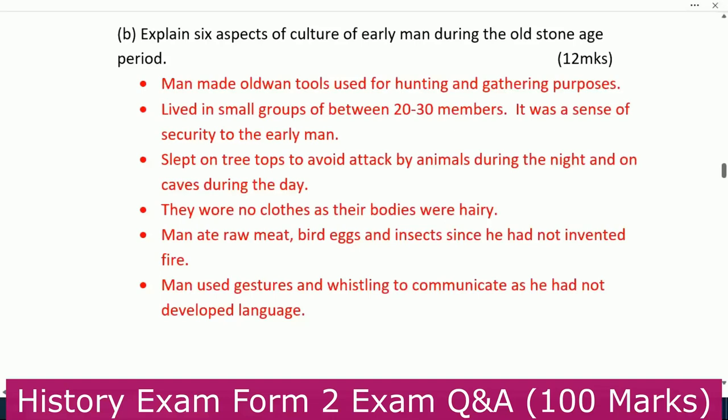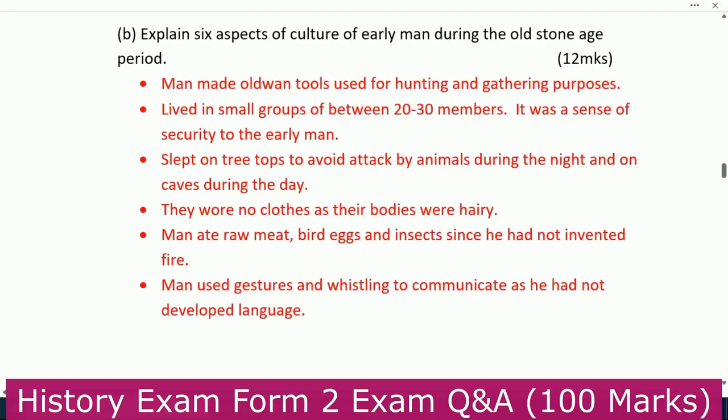Number 1, man made tools used for hunting and gathering purposes. Number 2, lived in small groups of between 20 to 30 members. It was a sense of security to the human. Number 3, slept on tree tops to avoid attack by animals during the night and in caves during the day. Number 4, they wore no clothes as their bodies were hairy. Also, they were not able to make clothes or discover any kind of cloth by then.